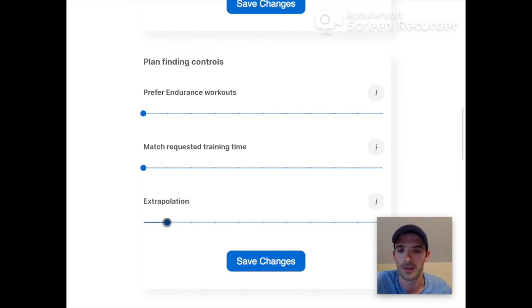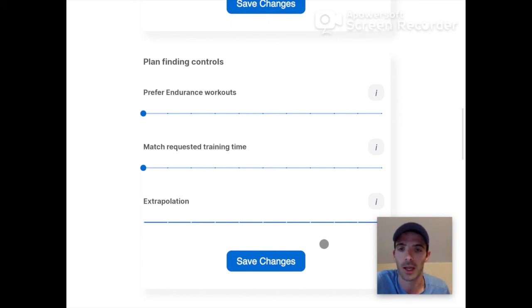By default, it's set to 10, so quite conservatively. You can even go a little bit more conservative. Then it's basically within everything that you have already done. There will be no new things really. It'll just look back at your past and see what worked best for you within some limits. And if you set this to 100, it goes a little bit more on the adventurous end of things.